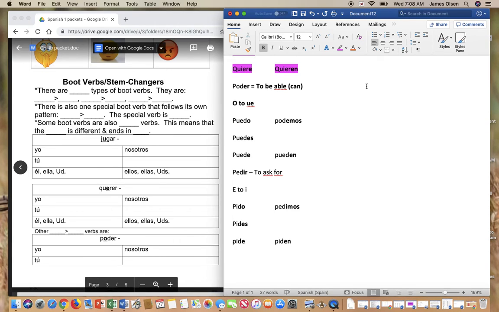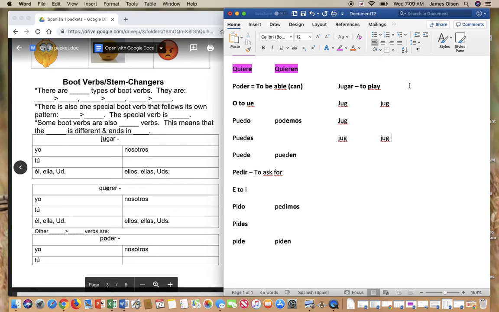So if we were to conjugate jugar, it means to play, you know that. And if I were to conjugate this, normally I would make my stem, put my stem first, J-U-G, and then I would go in and add my endings.